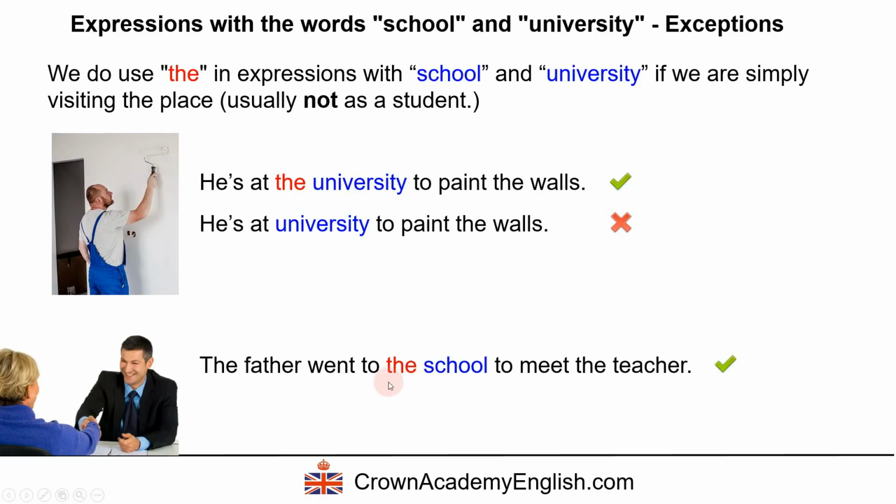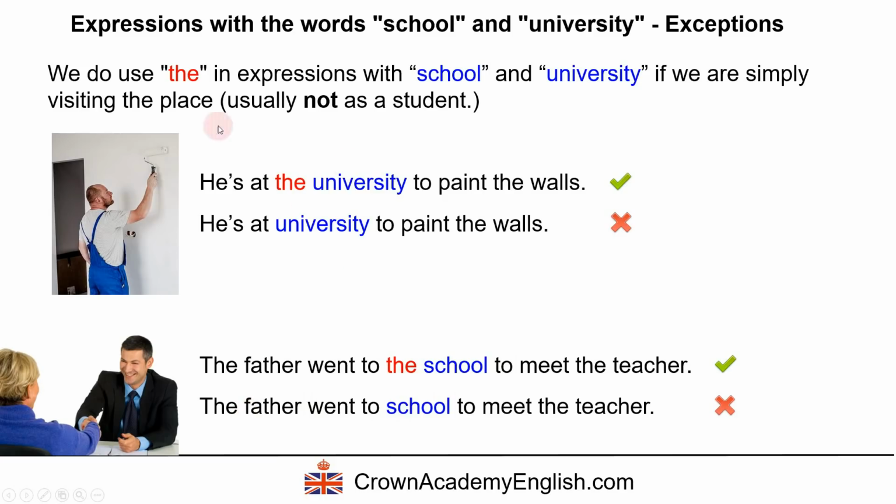The father went to the school to meet the teacher. This is correct. So the father, he's not a student. He doesn't go there every day to study. He's there simply to visit. Okay, so we can say went to the school to meet the teacher.